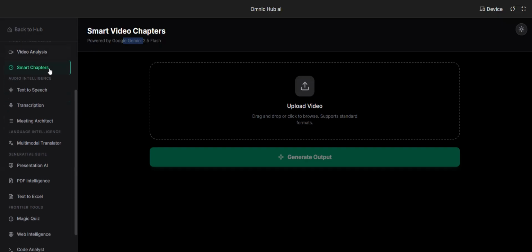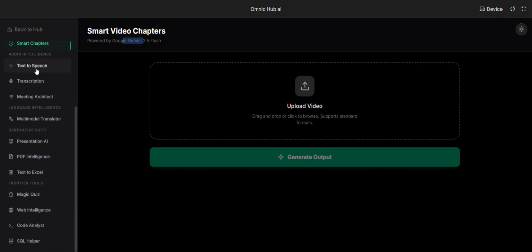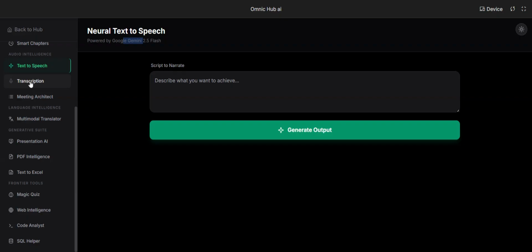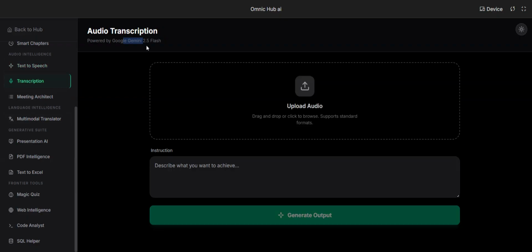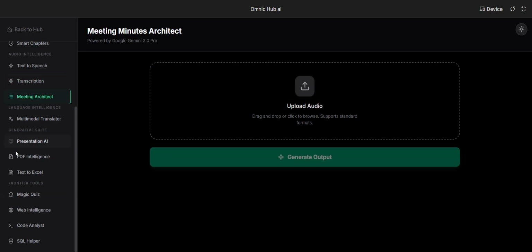This is a smart chapter. We have added audio intelligence. You can enter text, it will generate a speech. This is transcription. You can upload an audio, it will generate a transcription of this meeting architecture.